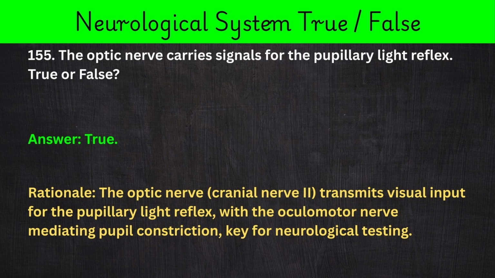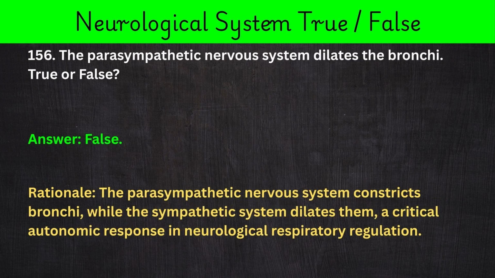155. The optic nerve carries signals for the pupillary light reflex. True or false? Answer: true. Rationale: the optic nerve, cranial nerve 2, transmits visual input for the pupillary light reflex, with the oculomotor nerve mediating pupil constriction, key for neurological testing.